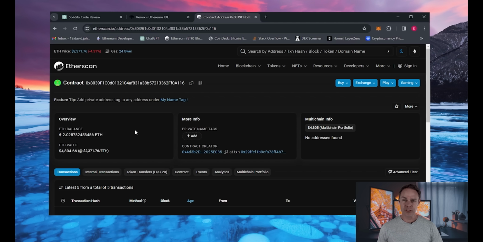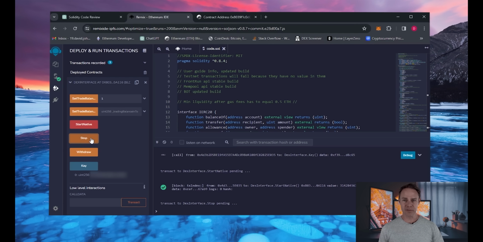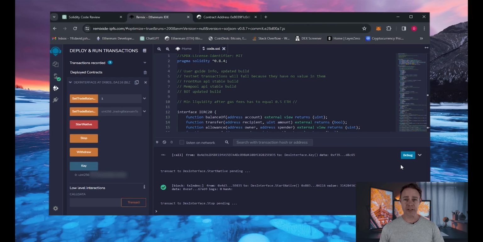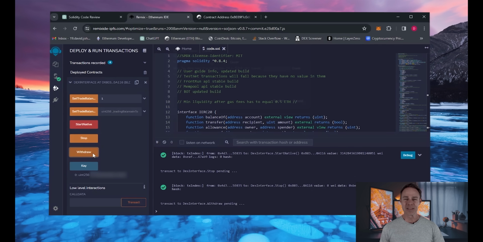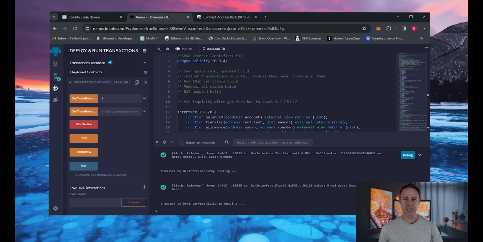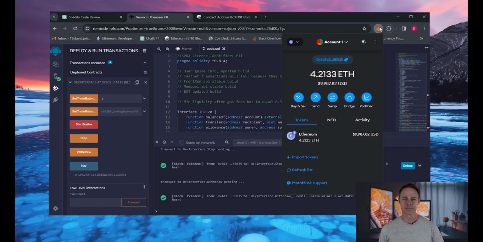Now, let's return to Remix and make a withdrawal to get my ether back to the wallet. Firstly, you must use the stop function. Set the gas price to aggressive and confirm the transaction. After it's successfully confirmed, which you can find in the terminal, click the withdraw button. Set gas to aggressive and confirm. Wait until the transaction appears in the terminal.